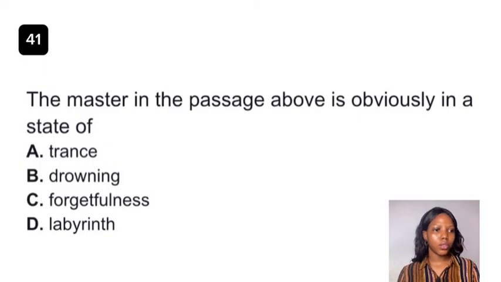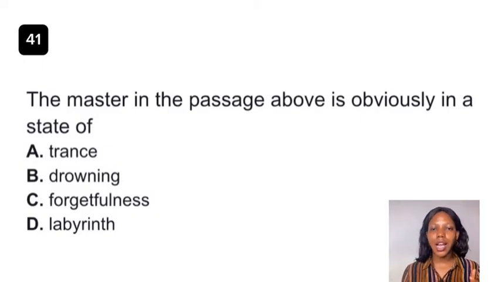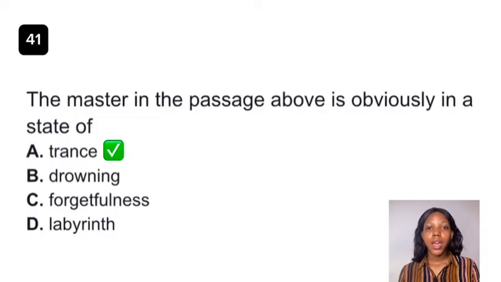Question 41. So the master in the passage above is obviously in a state of dash. The answer to this question is trance. Now how do we know this?